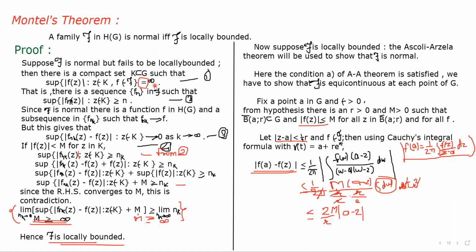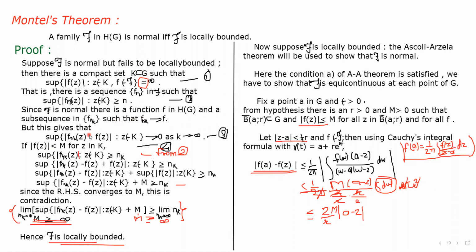Because if we consider that it is locally bounded, then it comes to be less than infinity. But we have considered here that it fails to be locally bounded, so we take it equal to infinity. So there is a sequence f_n in script F such that the supremum of mod of f_n(z) is greater than or equal to n.